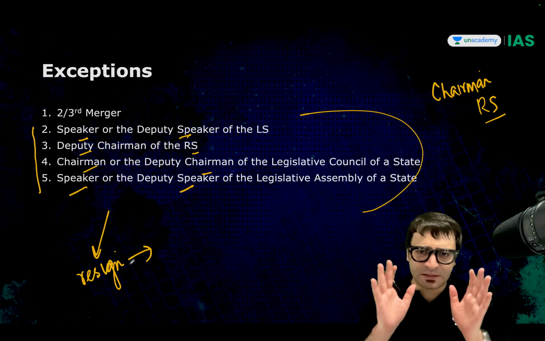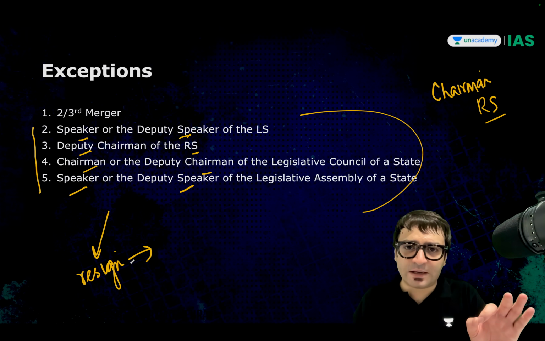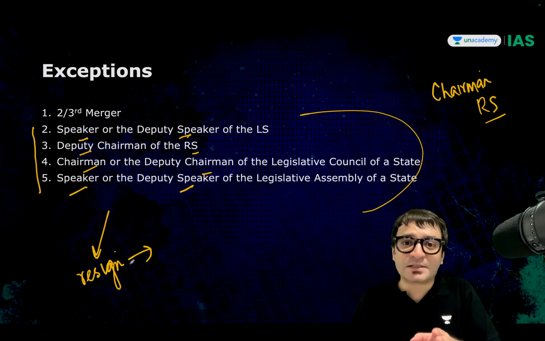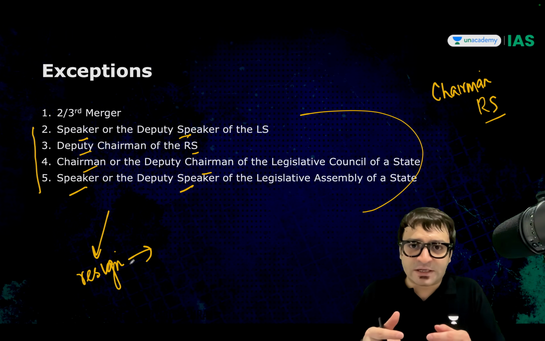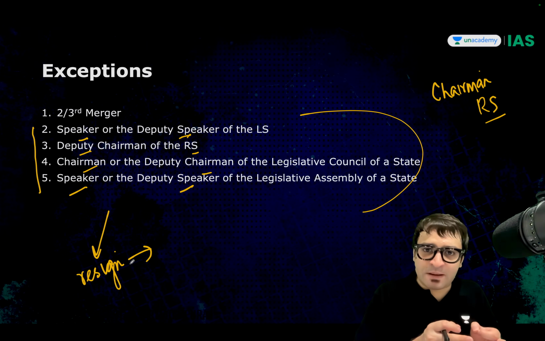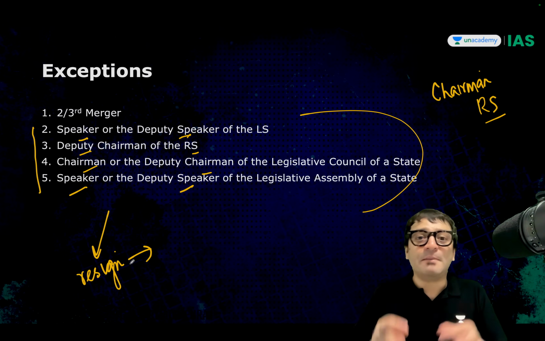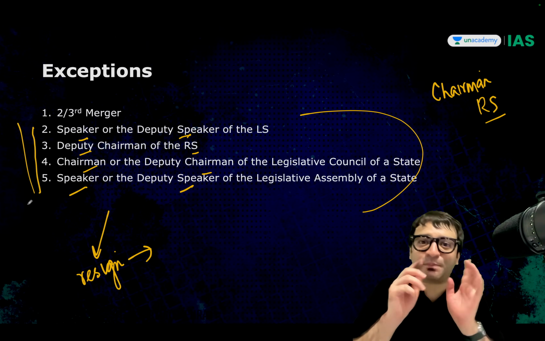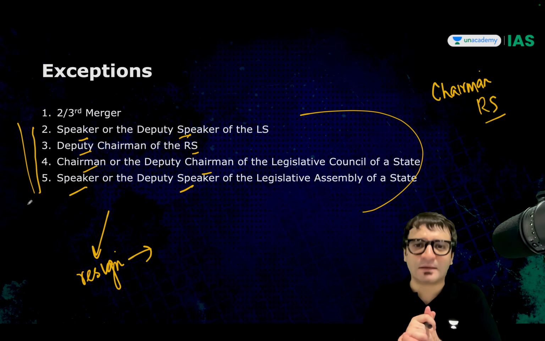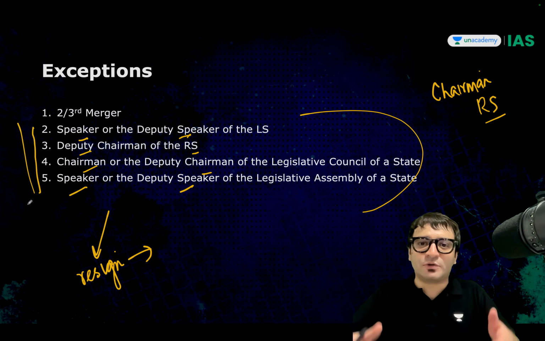Sir, what does that mean? In simple terms, Mr. Om Birla was given the ticket by the BJP to contest Lok Sabha elections from Kota constituency. Got elected to the Lok Sabha. Now he was elected as the Speaker of the Lok Sabha. After his election as the Speaker of the Lok Sabha, he could resign from the BJP. But normally if a member of a house belonging to a political party resigns from the party, you should be disqualified. But this law will not be applicable if you are a Speaker and you resign. Why is that the case? This is to ensure impartiality of the Speaker. You are a member of the Lok Sabha. You were belonging to a political party, but now you belong to the entire house.